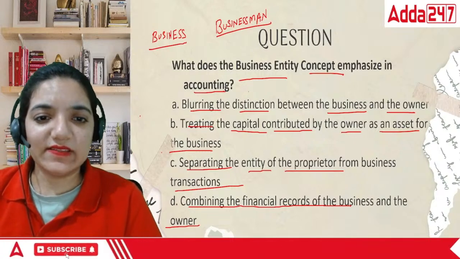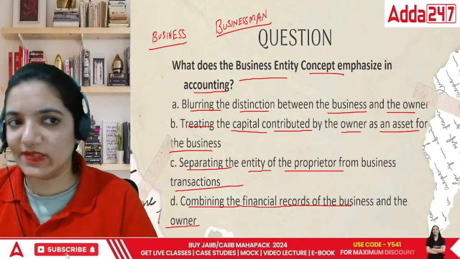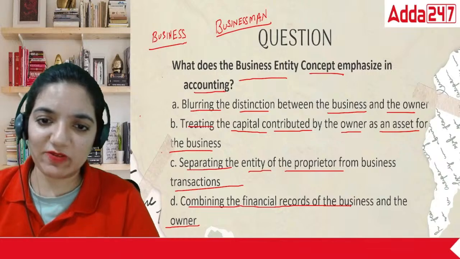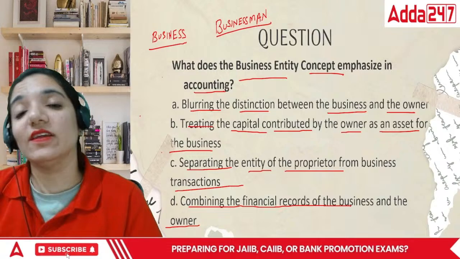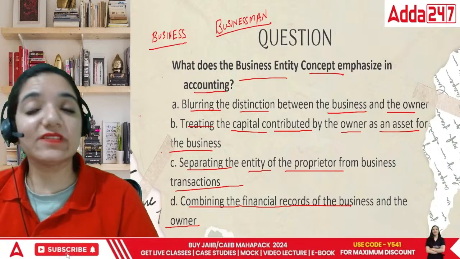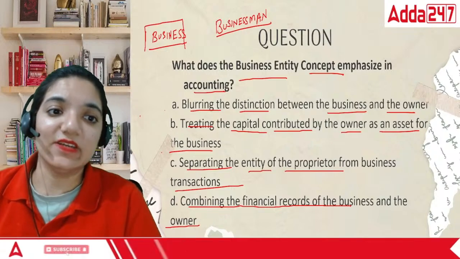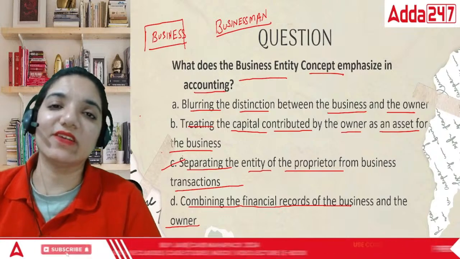That means whatever the businessman is doing is separate from the business. He adds money, it's separate. He takes money out of the business, it's separate. He does something with his personal money, it's separate. Whatever the business is doing is completely different from that. So in this case, the correct answer would be separating the proprietor from the business transactions.